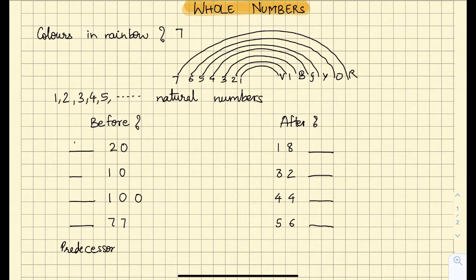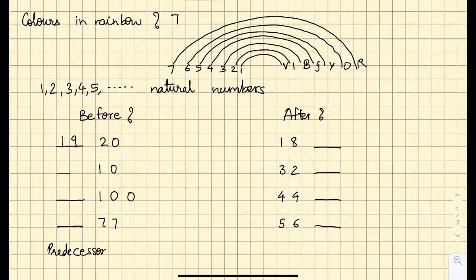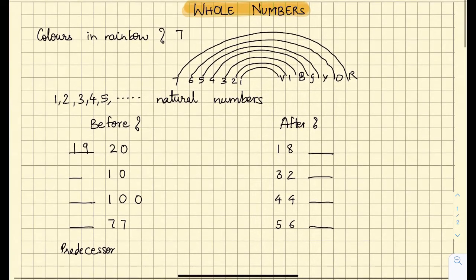So before 20 comes 19. You can write this either by using the normal counting method, 19 and 20, or else you can do subtraction if the numbers are very big and you are not able to tell exactly which number comes before. Before 10 the number is 9; otherwise you can do 10 minus 1 and you will get 9.